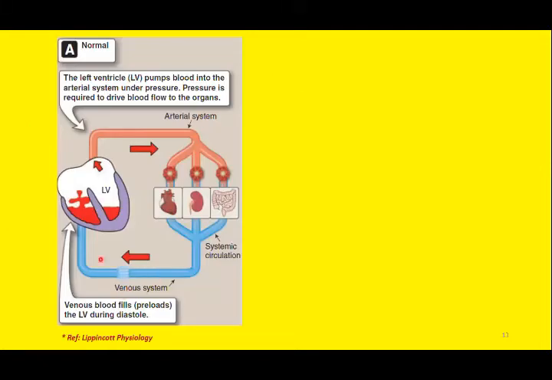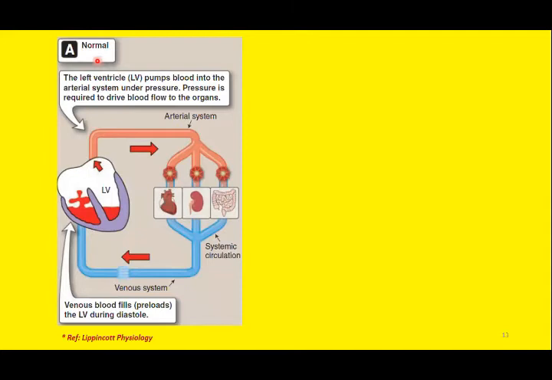So you can see the normal circulatory system. The blue side is the venous side, and the red side is the arterial side, the oxygenated side. Normally, you can see the direction of blood flow from the peripheral venous pool towards the right atrium. The filling of the heart is adequate enough for normal cardiac output, and this blood is pumped by the left ventricle into the arterial system. Hence, all the organs of the body are supplied with an adequate amount of blood. This is in a normal healthy individual.